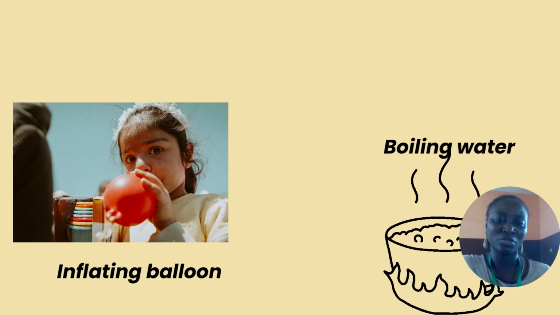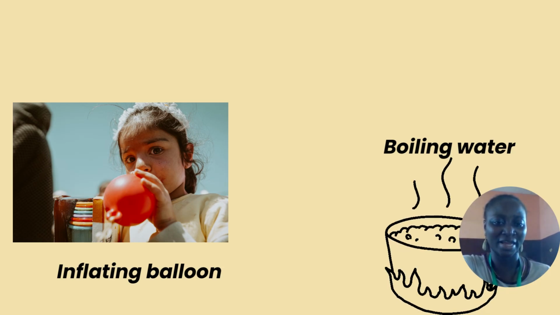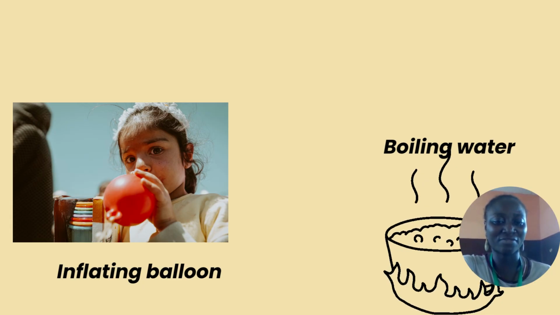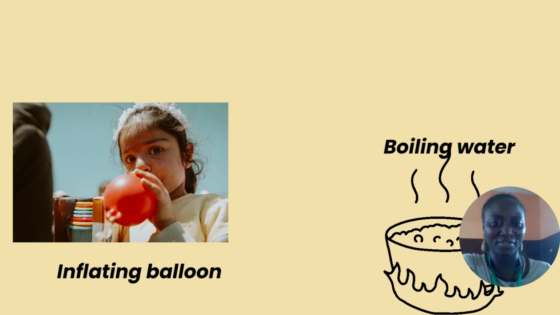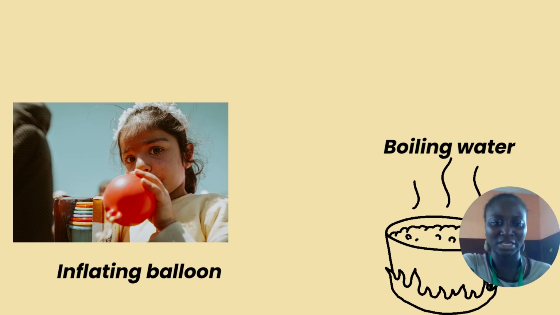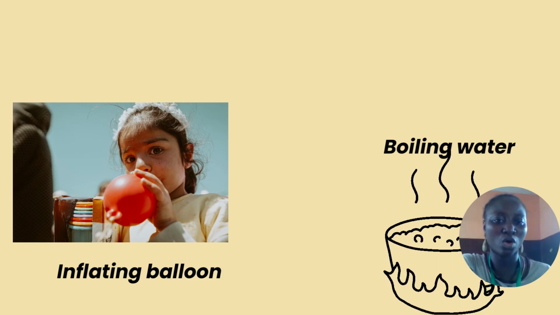Then we have boiling water. When you place water on a fire and it boils, it is very hot. Then after a while, you turn off the fire and put the boiling water on a cooler surface. It becomes cold after a while. So these are the examples of temporary change. They are temporary change because they can be reversed back to what they used to be.